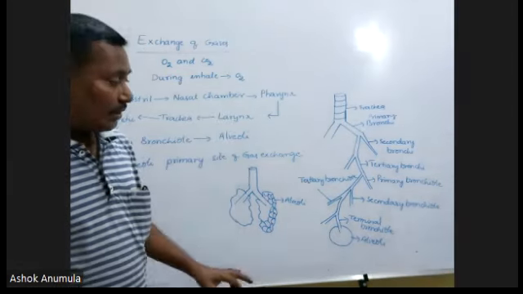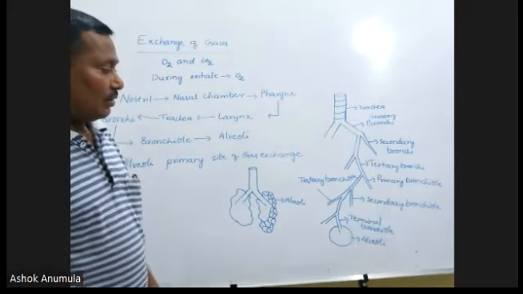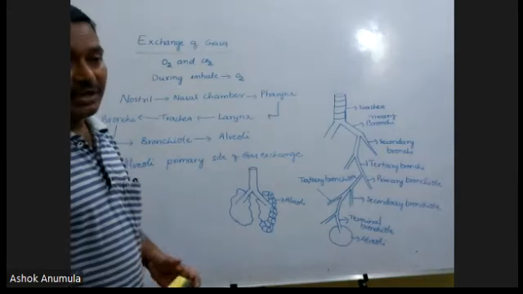Fourth option, sir. Terminal bronchiole. Good. Very good, excellent.